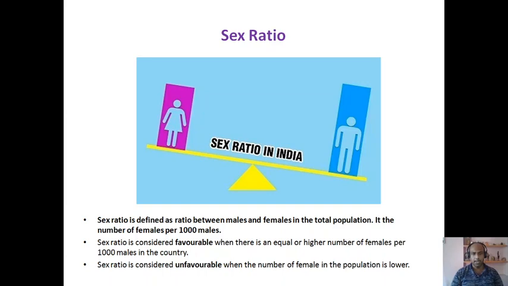On the other hand, in the Western world, in the developed countries, we have a favorable sex ratio because there the number of females is equal or higher in number, or we can say that there is an equal or higher number of females per 1000 males in the country.